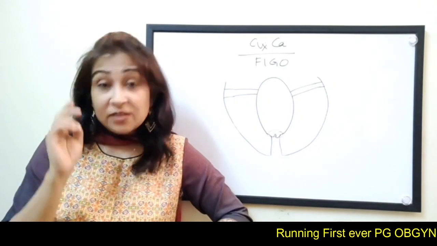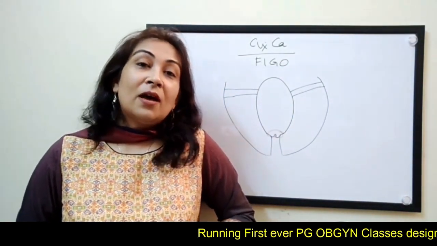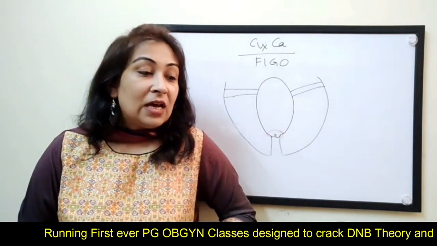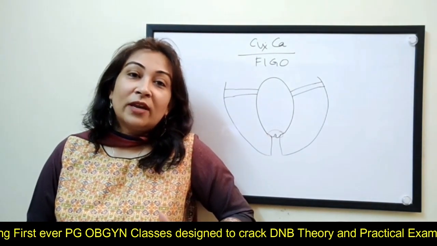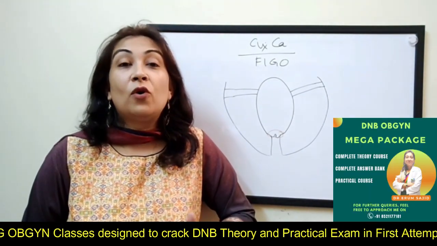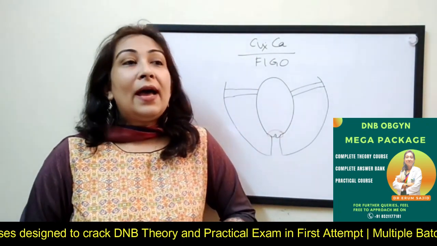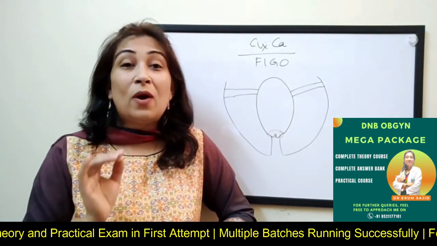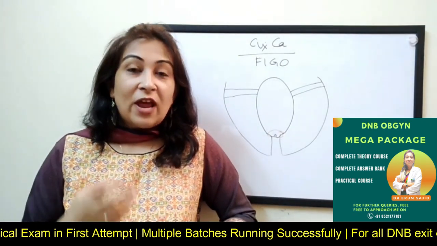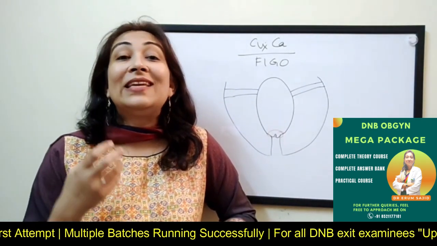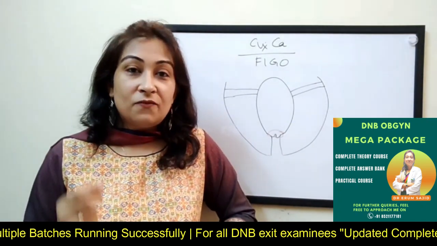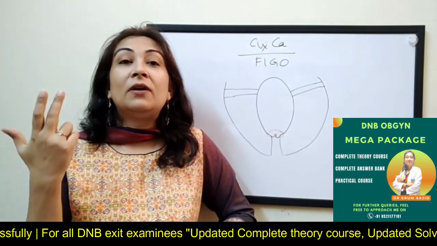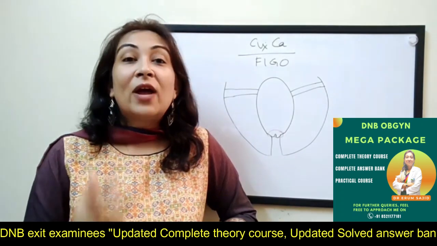Since I'm teaching cervical carcinoma this week, I'm today going to be discussing the FIGO classification of cervical carcinoma. It is a classification in which I used to get confused a lot, because the FIGO classification is there for all kinds of cancers which we are going to discuss. It used to confuse me every time: stage 1A1, 1A2, B1, B2. So today's class, I have tried to dedicate to making it easy. I'm going to give you tips and tricks to remember the FIGO classification cancer-wise, easy to remember in your mind. So just watch closely and try to get the gist of it.